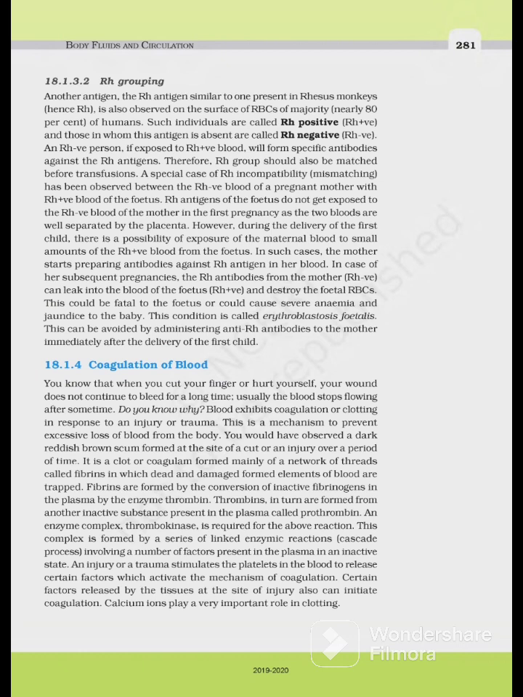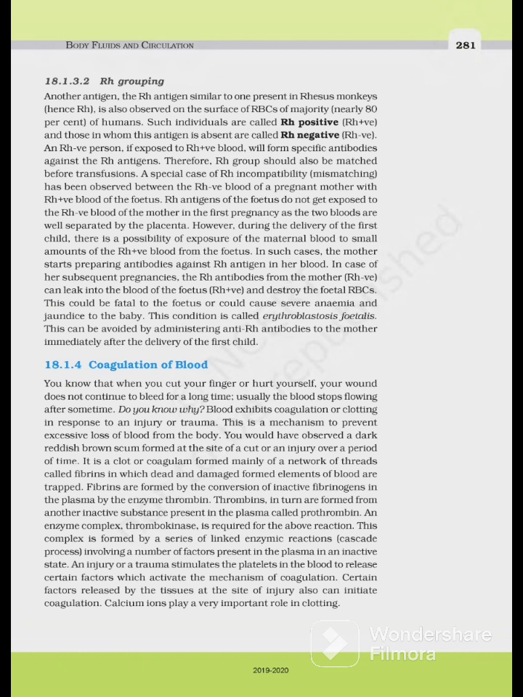the Rh positive fetus and destroy the fetal RBCs. This could be fatal to the fetus or could cause severe anemia and jaundice to the baby. This condition is called erythroblastosis fetalis. This can be avoided by administering an anti-Rh antibody to the mother immediately after delivery of the first child. Okay, किसको लगाना है? मदर को लगाना है ताकि एंटीबॉडीज ना बने नेक्स्ट प्रेगनेंसी में.